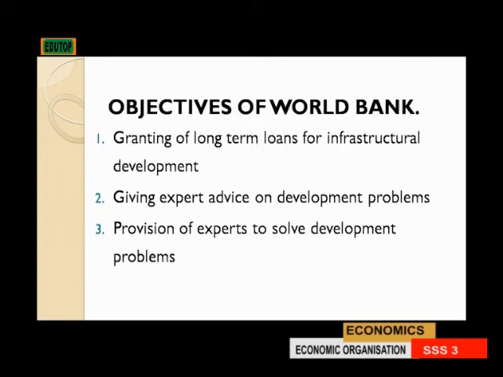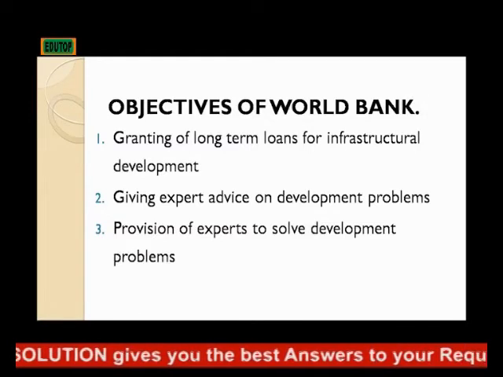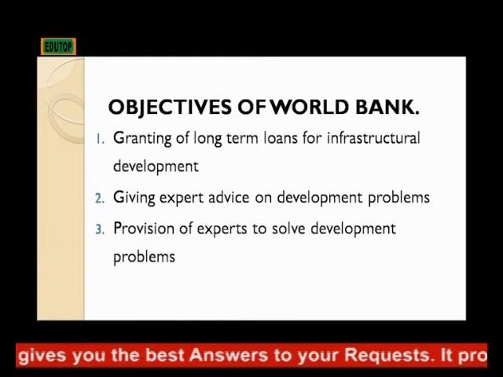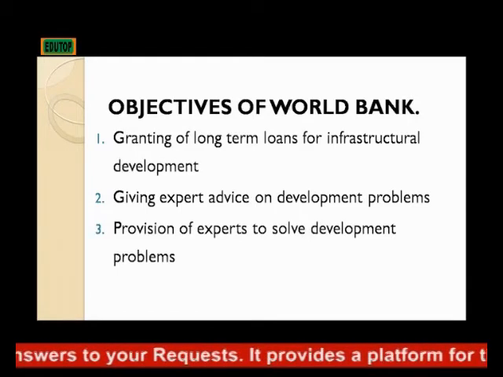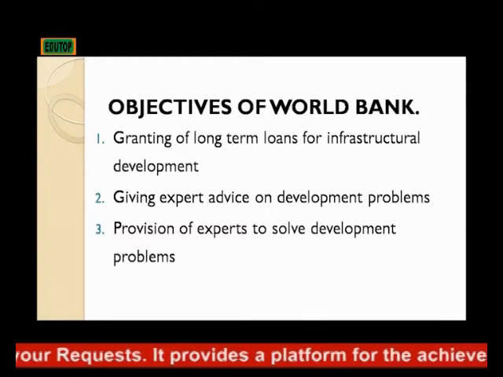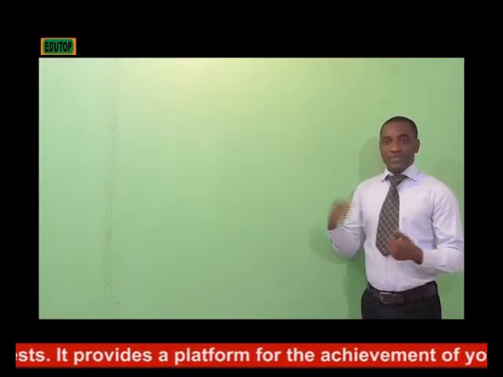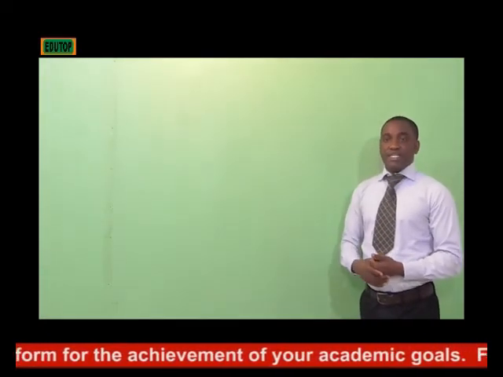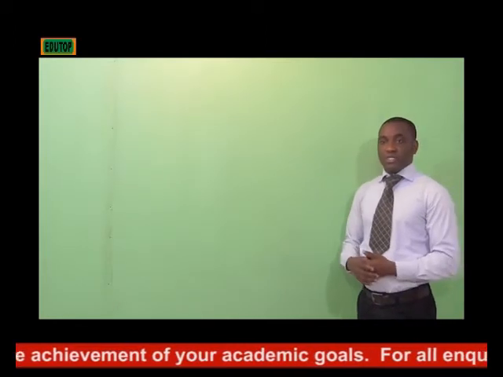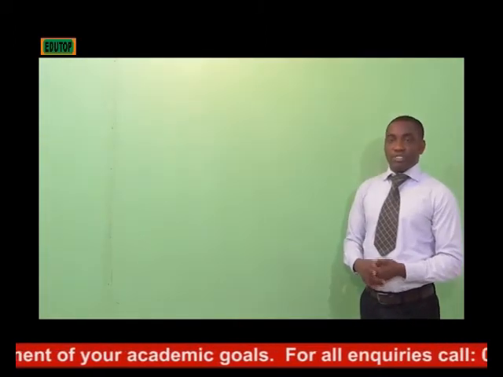What are the objectives of the World Bank? 1, granting of long-term loans for infrastructural development, so that member nations get loans from the World Bank for the infrastructural development of their country. 2, giving expert advice on development programs. Any nation having a development problem in their country can get expert advice from the World Bank on how to go about overcoming such a problem.